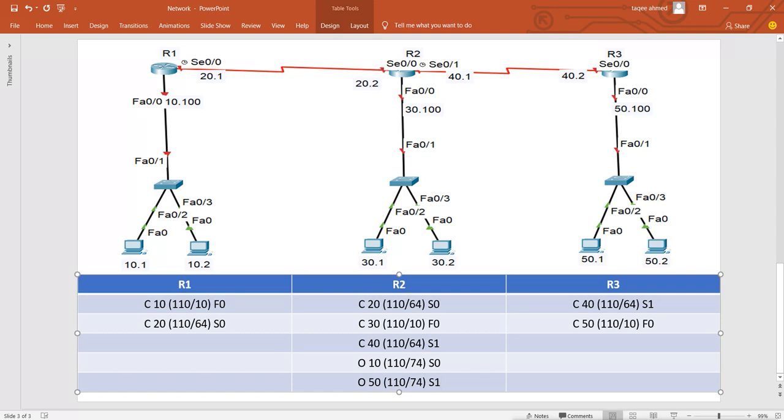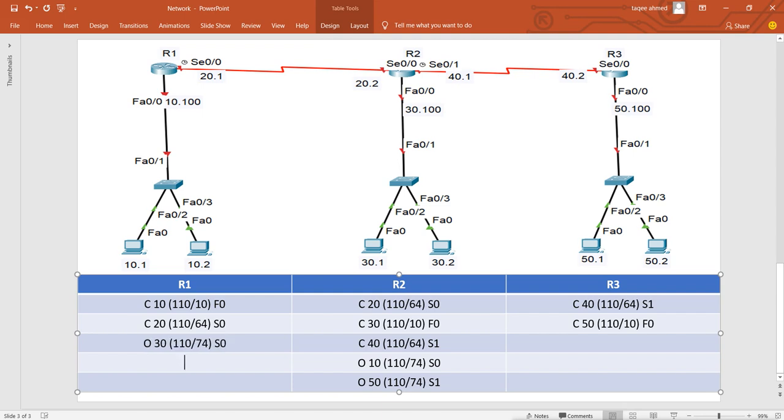Now when they send this routing table to other routers, they come to know that I know the 30 network, which is 110. Now cost for 30 is what? This one is saying 10, and he's having 64 for 20 again, so it will make it 74, coming from serial 0.